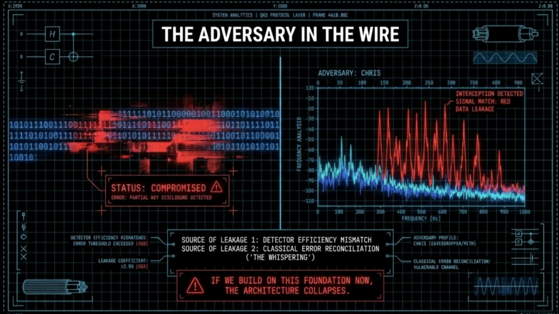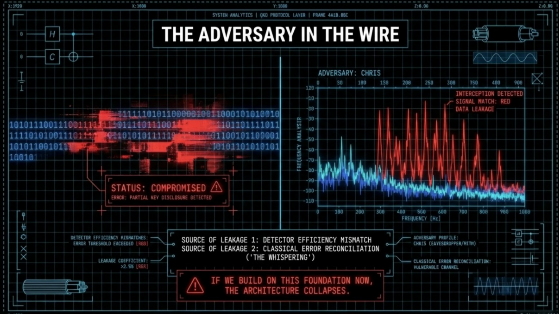We have identified two primary sources of leakage. First, detector efficiency mismatch. Chris is exploiting the physical hardware's inability to be perfectly uniform. Second, and more subtle, is the information leaked during classical error reconciliation, what we call the whispering. Even though this happens on a public channel, every parity bit shared is a bit that Chris can use to reconstruct the key.